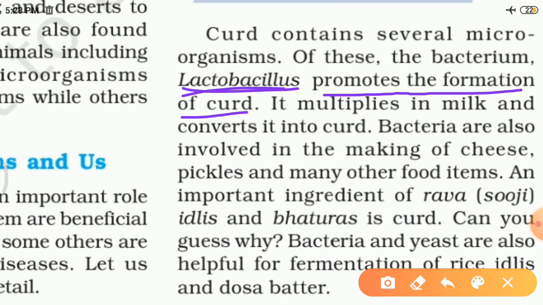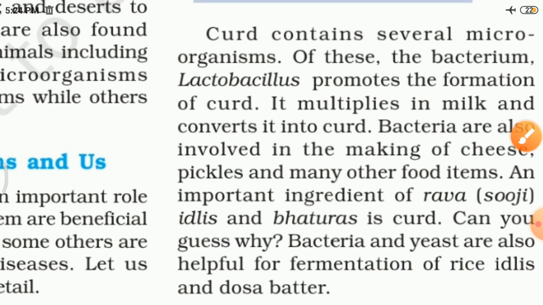Bacteria are also involved in the making of cheese, pickles, and many other food items. An important ingredient of rava or suji idlis and bhaturas is curd. We use curd for preparing idli batter and bhatura dough. Can you guess why? Yes, because of the presence of lactobacillus bacteria. Bacteria and yeast are also helpful for fermentation of rice, idli and dosa batter.